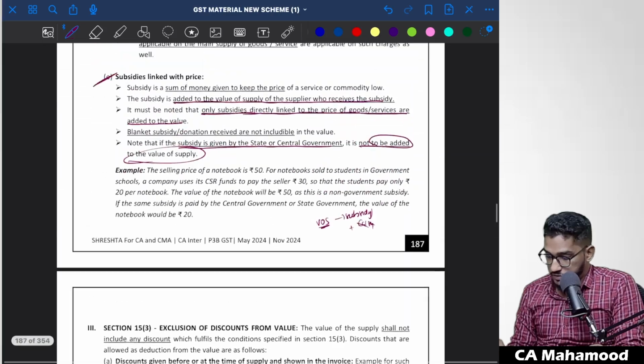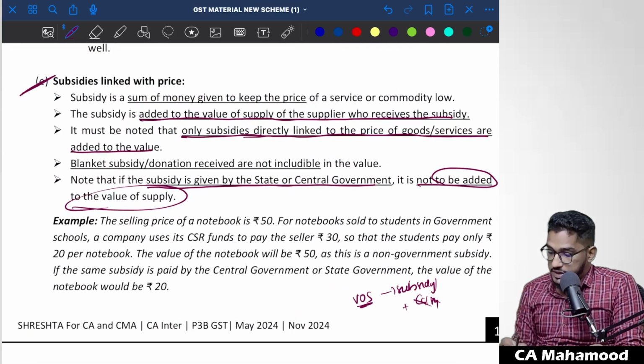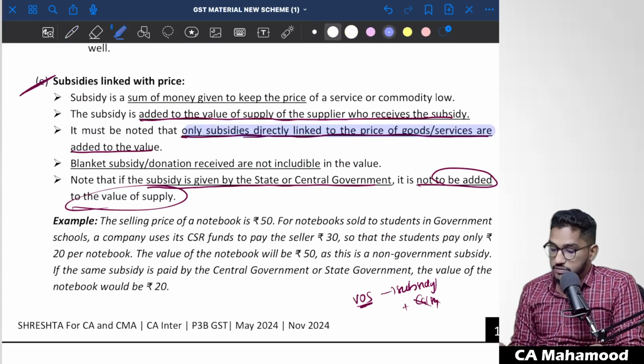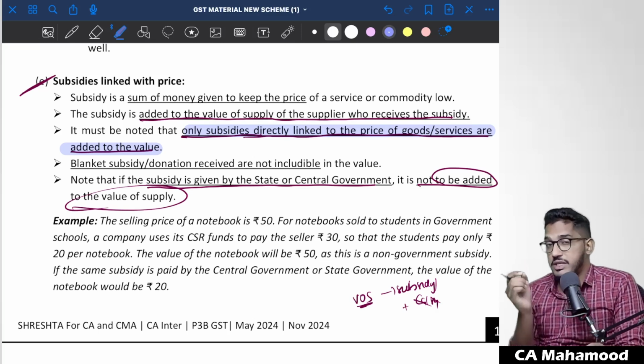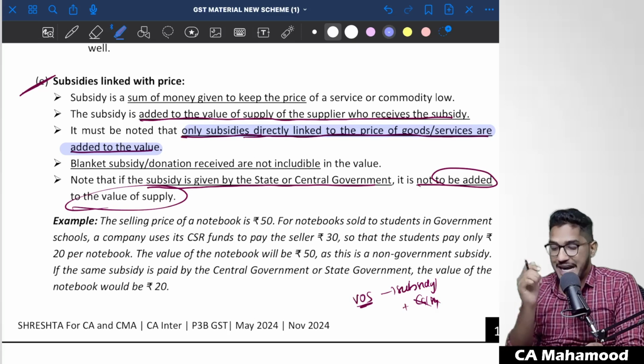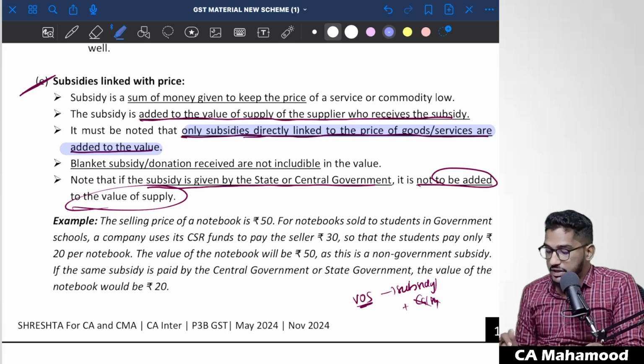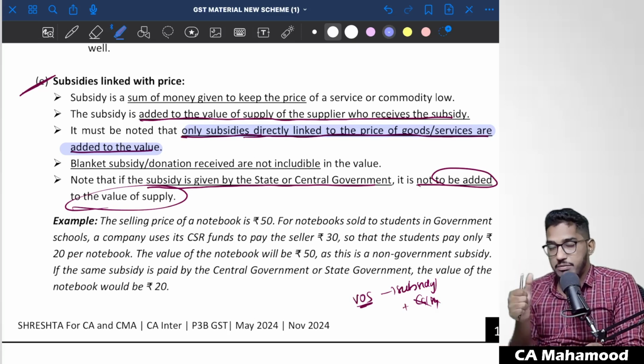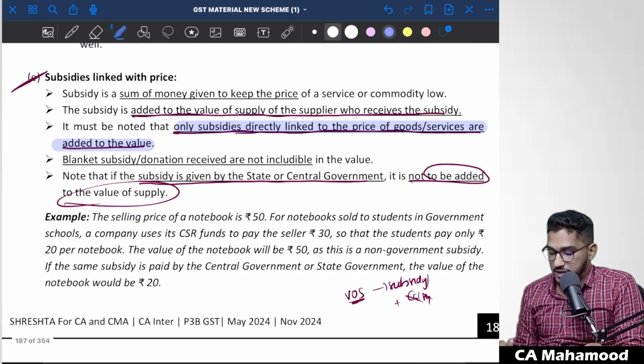Yeah, this is what I was referring to. Specifically, we have seen that only the subsidies which are linked to prices of the goods and services. So you can add that subsidy only when subsidy is given which is directly linked with the price. So in the given case, two conditions should be fulfilled. Number one, the subsidy should not have been given by central government or state government. Number two, that subsidy should have been linked with the price.